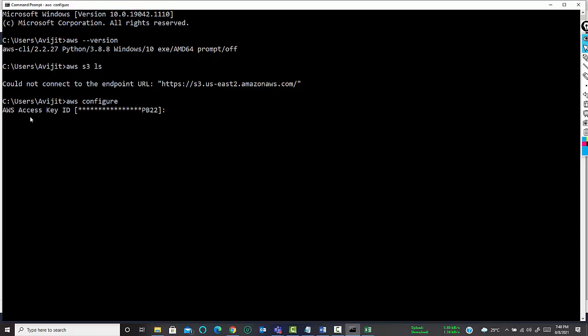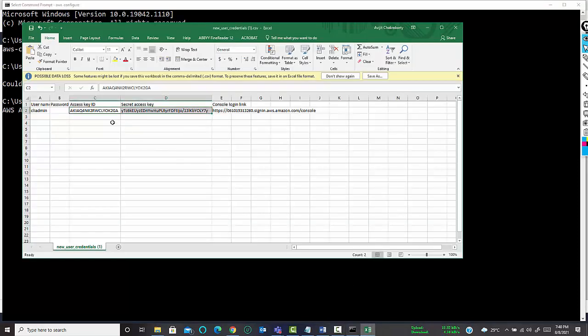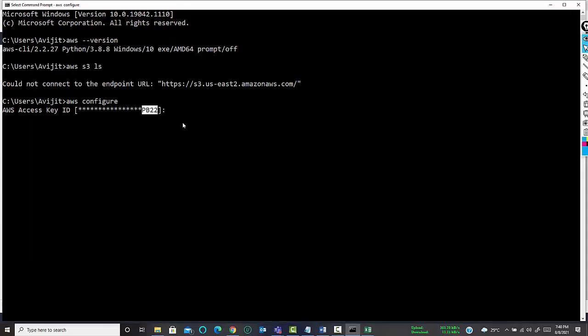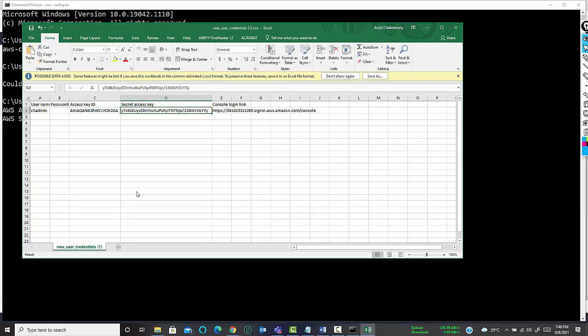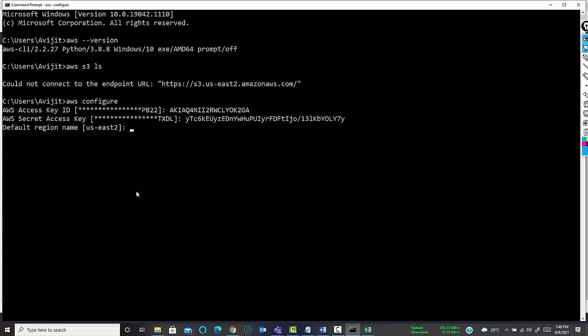See, there is already one user which is currently using an access key from my AWS session, showing the last 4 digits of its access key ID. If you want to change this, just put the new access key ID here and press enter. It will ask for the AWS secret access key. Put the secret access key here.